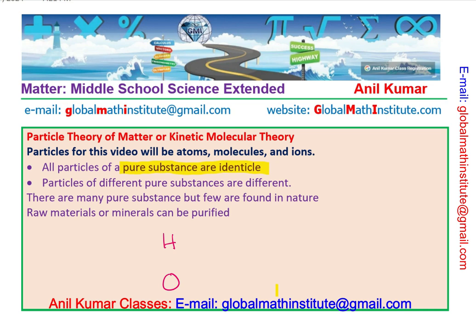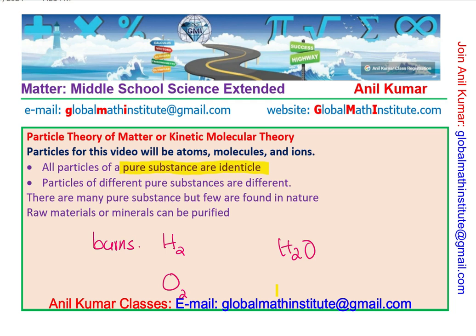So when you have water, and we have hydrogen gas and oxygen gas, you know how different they are, right? As far as hydrogen is concerned, it is combustible, it burns. As far as oxygen is concerned, it helps in burning, correct? How about water? It extinguishes, right?